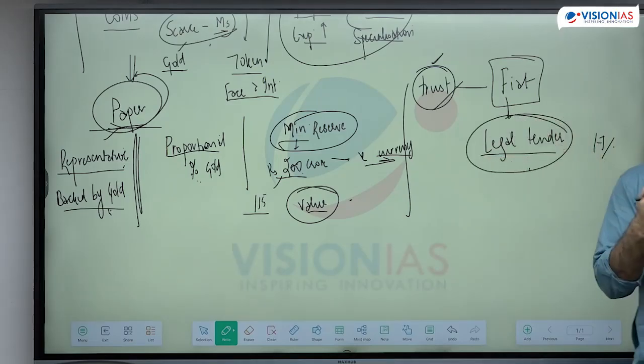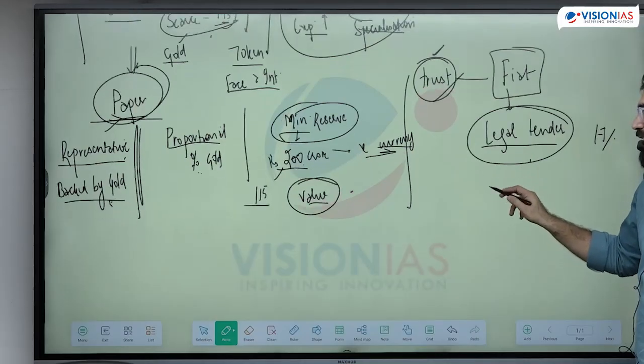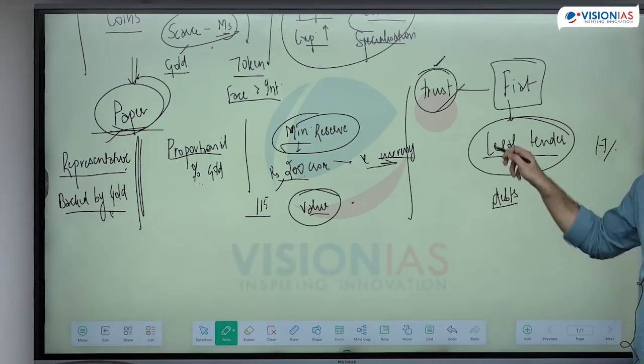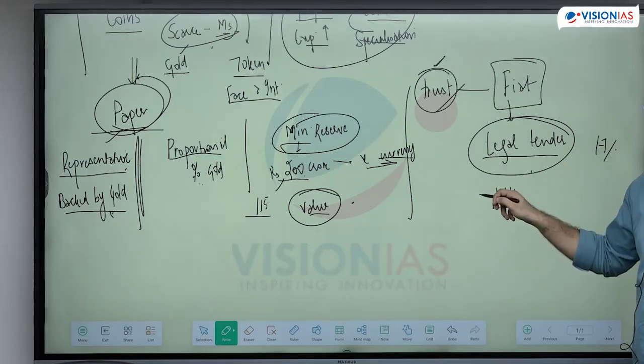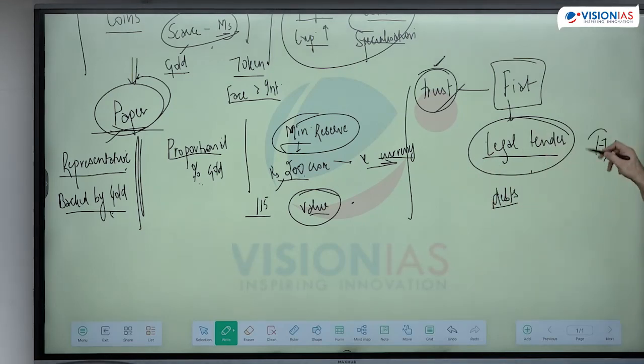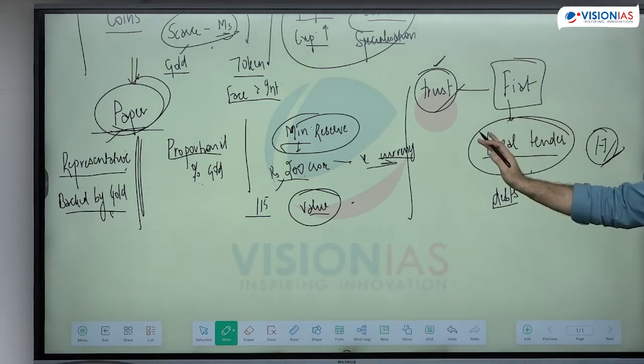And the definition of legal tender is that you can't refuse legal tender in settlement of debts. If you have taken a debt from someone, and someone is paying in legal tender, you can't refuse it. This is the technical definition. But transactions may definitely be restricted; the Income Tax Act can impose certain things on cash that you can't use it because we want to collect those taxes. We want to prevent the circulation of black money. Accounting के लिए हमने cash की transactions रोकी हैं, इसका ये मतलब नहीं है, it's not a legal tender. Is it clear? Fiat currency and legal tender.